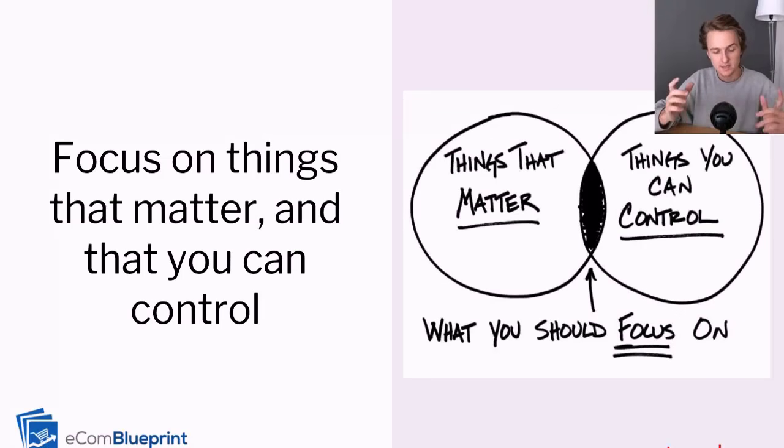And the last thing is focus on things that matter and that you can control. So this is a good little diagram. There's some things that matter and things that you can control. That's what you want to focus on. If something doesn't matter, don't focus on it. If you can't control something, don't focus on it. Now, this seems self-evident, but when you are faced with a problem like this, just think of this Venn diagram, because it does help you think rationally.